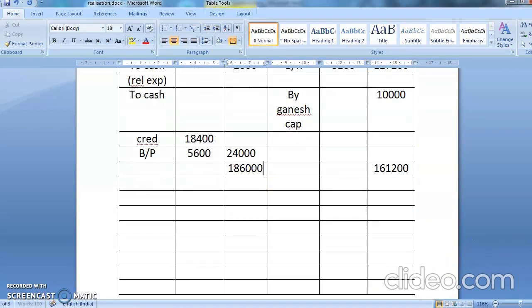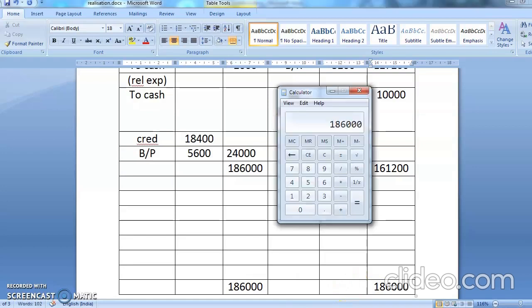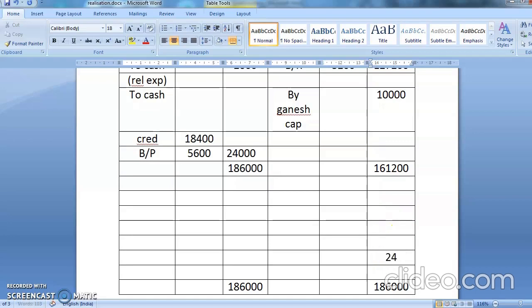Now you can see this. 1,86,000 is bigger than 1,61,000. So in the last line, I'm going to write here 1,86,000. So here also it will come as 1,86,000. So what are you going to do? You're going to minus debit from the credit. So debit total is 1,86,000. Credit total is 1,61,200. So the difference comes to 24,800. So you are having a loss of 24,800. Getting me? 24,800 is your loss.